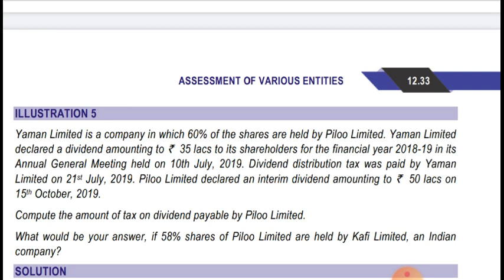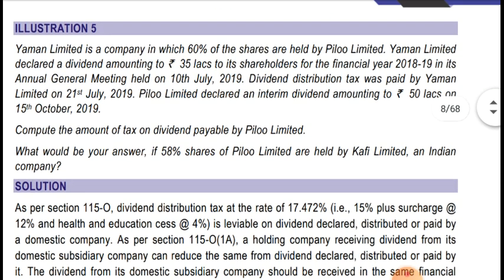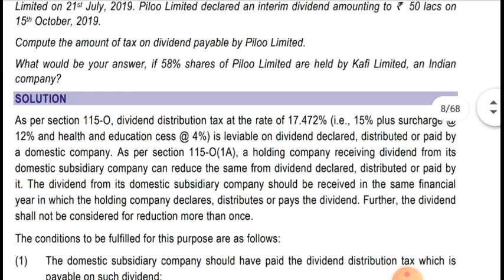So from 50 lakhs we reduce 21 lakhs, and that comes to 29 lakhs. On 29 lakhs we'll do grossing up and compute the DDT accordingly. As Pillow Limited has received only 60% of the total 35 lakhs dividend, only that amount will be reduced. Let's see the solution.